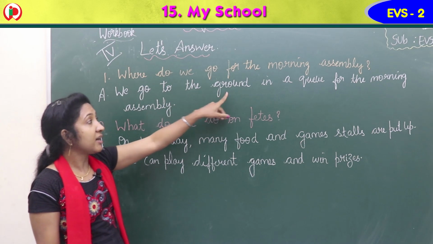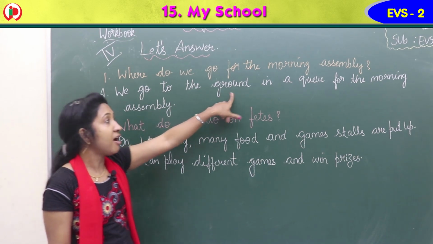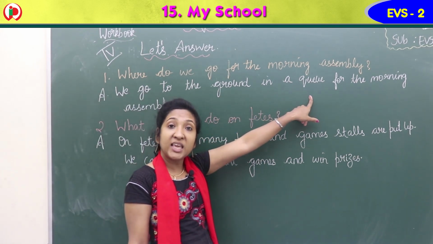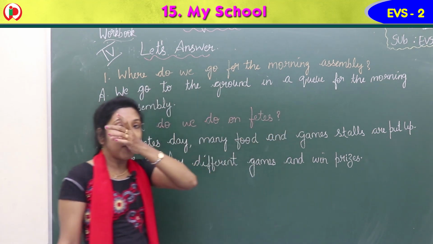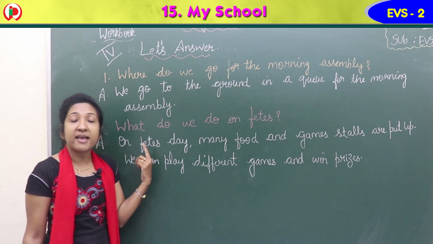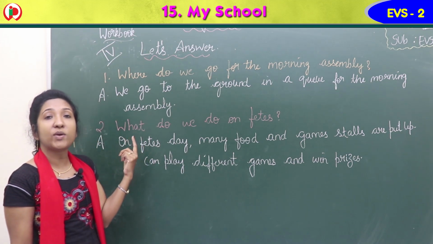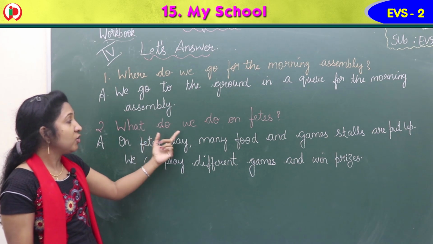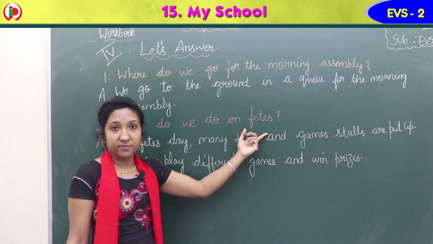We go to the ground, G-R-O-U-N-D, ground, in a queue, Q-U-E-U-E, queue, for the morning assembly. Second question, come on, read the second question, children. What do we do on feast?